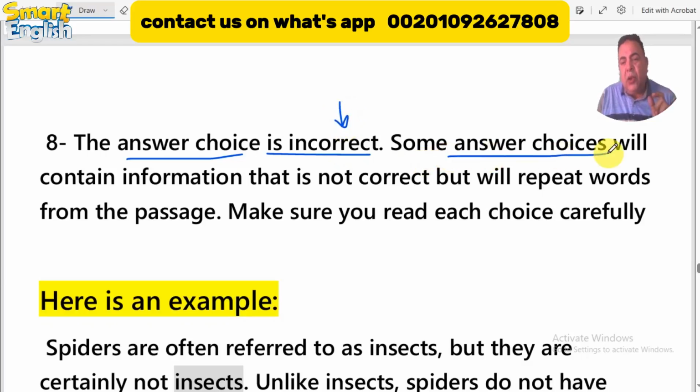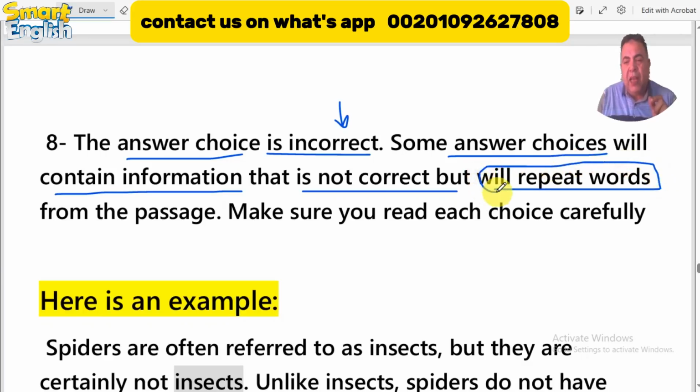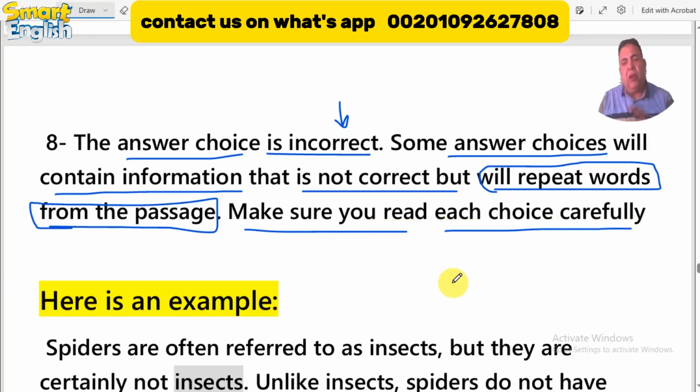Some answer choices will contain information that is not correct, but will repeat words from the passage. Okay, take care of this. It uses some vocabulary from the passage, but in a structure giving incorrect information which is not mentioned in the passage. Make sure you read each choice carefully before you choose, okay?